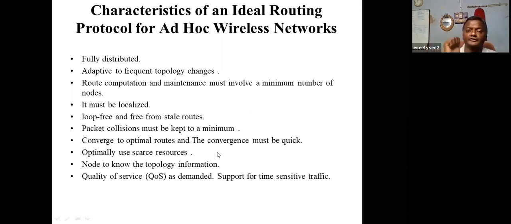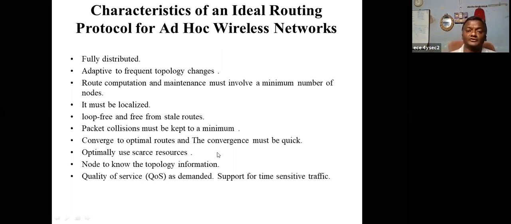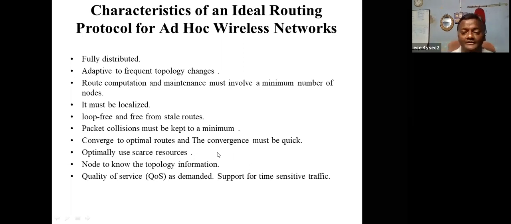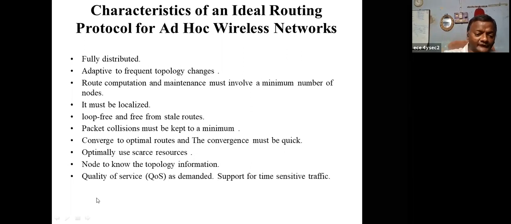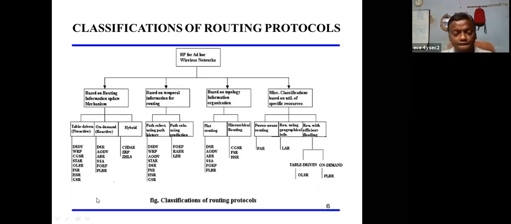Each and every node should maintain the topology. That means what systems are there, what nodes are there, what their destinations are, and what the cost is. Everything should be available. Next, quality of service is as high as possible whenever you demand it, to support sensitive traffic. These are the characteristics.